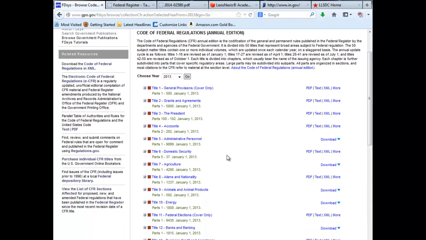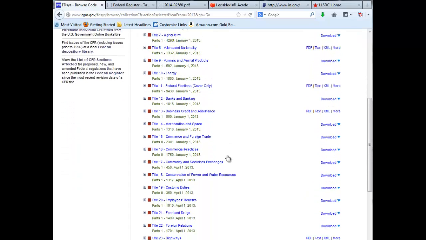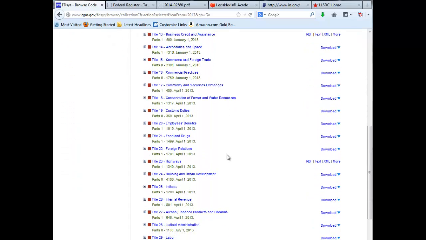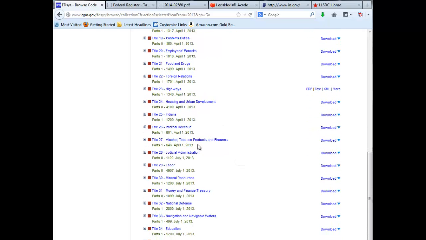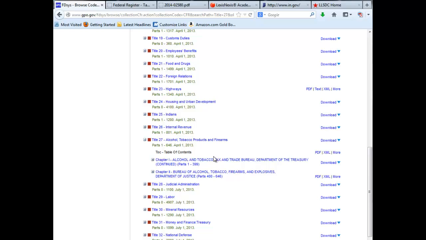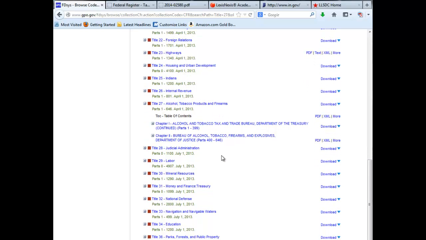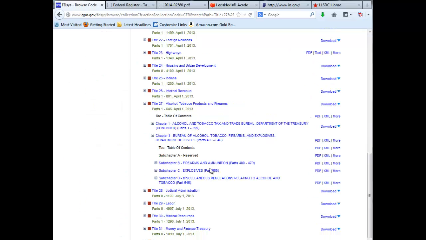We could, if we wish to, do some guesswork the same way we did when we were searching for statutes. The Alcohol, Tobacco Products, and Firearms title looks promising. However, regulations do tend to have less easy-to-use names. In this case, I know that our section is in the Bureau of Alcohol, Tobacco, Firearms, and Explosives, Department of Justice, but it's not obviously named so that you would know that. It's definitely easier if you already have a statute for the regulation.